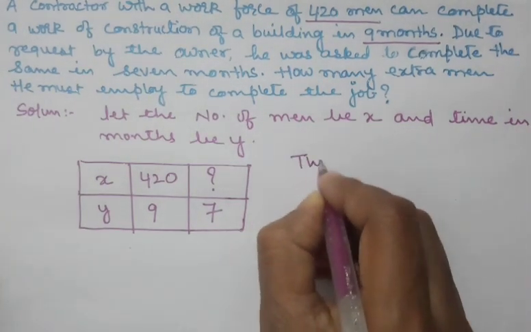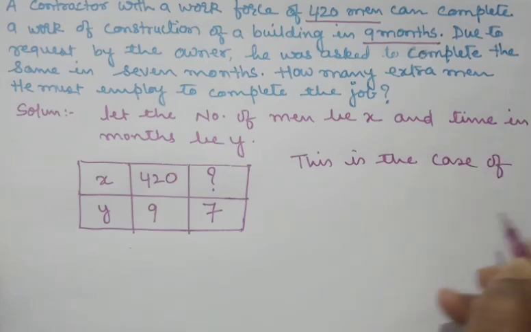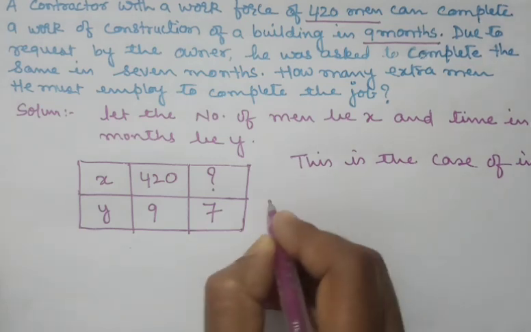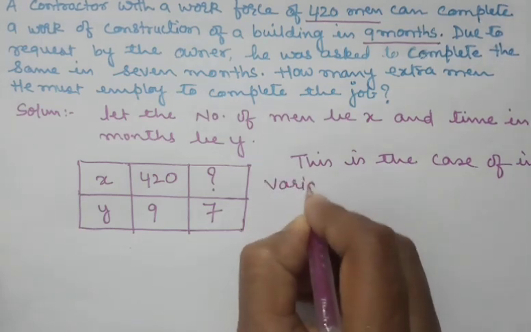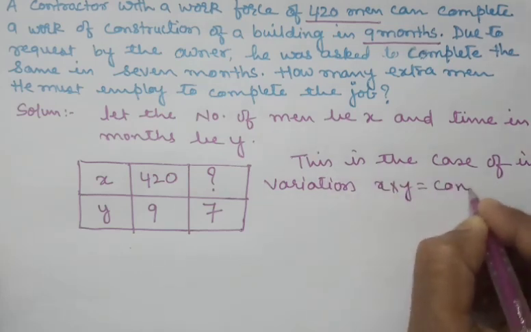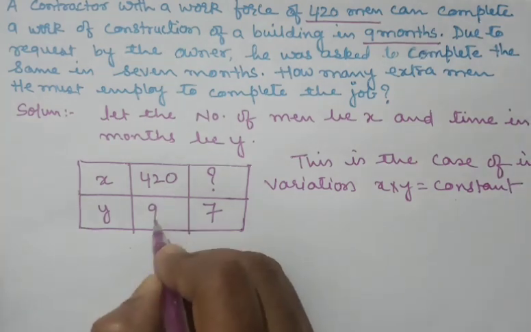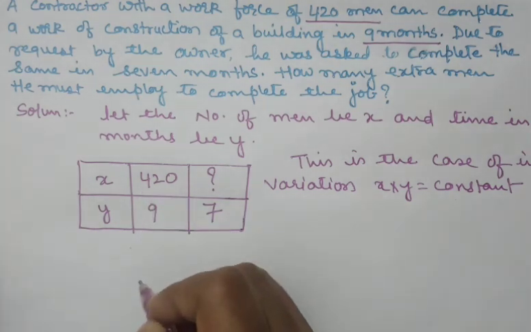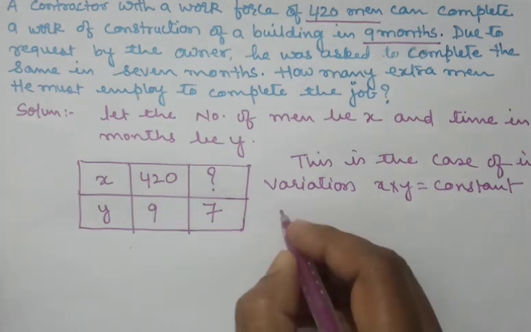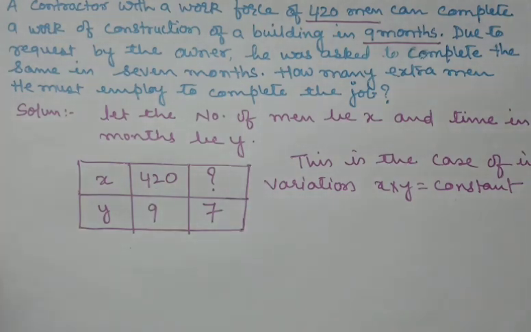This is the case of inverse variation. As you all know, inverse variation. So here what is the rule? x multiplied by y is equal to constant. This you can very nicely understand also. See, 420 men are working for 9 months. If one person has to work, then 420 multiplied by 9, that much time it will take. So 420 into 9 is constant. So here x into y will be equal to this x into this y.